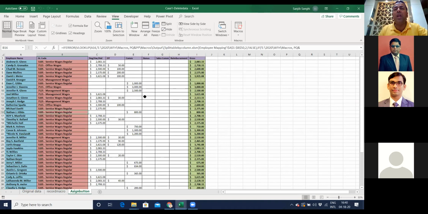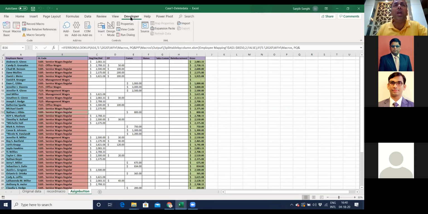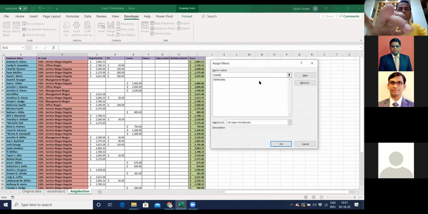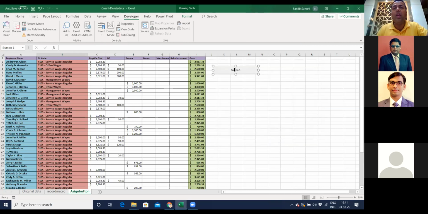If I want to assign a button to that, so I don't have to go into Macros and run the macro, and I can just click a button over here, I can still do that by going into the Developer tab, where there is an option called Insert. I'll take a button from here. I'll go to Developer, Insert, and create a button which I will call Delete Data. This is assigning the macro. The button comes over here.